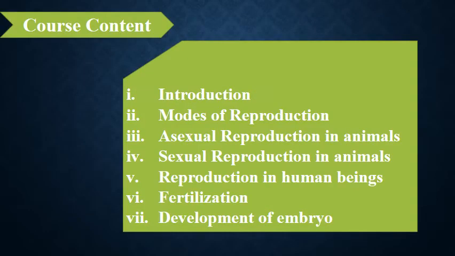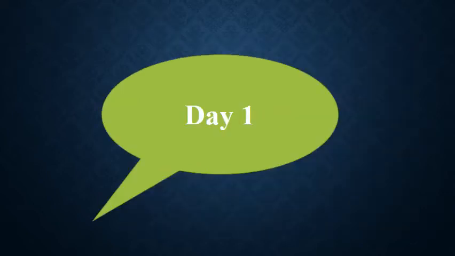In this chapter, we are going to cover introduction, modes of reproduction, asexual reproduction in animals, sexual reproduction in animals, reproduction in human beings, fertilization, and development of embryo. In today's class, we are just going to cover the first three topics.